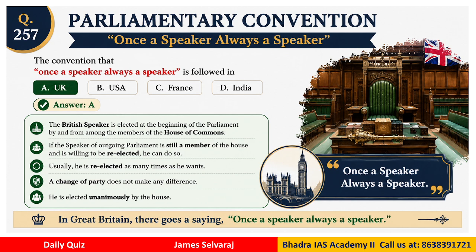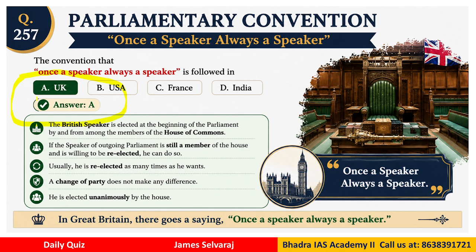Question number 257. The parliamentary convention called 'once a speaker, always a speaker.' This convention is followed in which country? UK, USA, France, India. So the correct answer is UK.